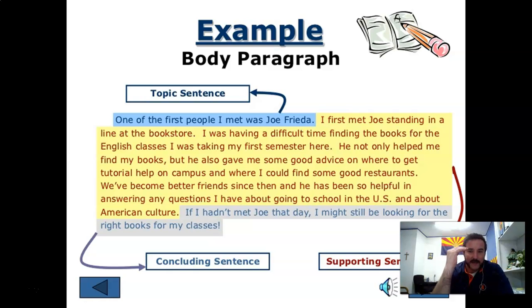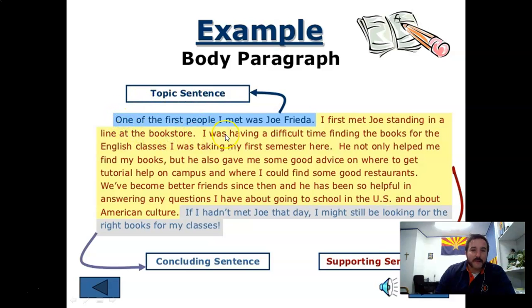That's the main idea. Now, just like a hamburger has other parts in the middle to help make it a hamburger, just like a building has other posts and beams to help support it, we have something that are called supporting sentences. And you can bet if it's a good paragraph, all the supporting sentences are going to be about what?